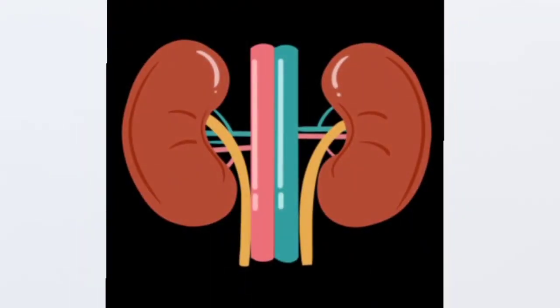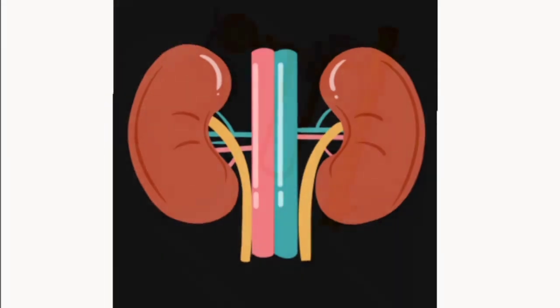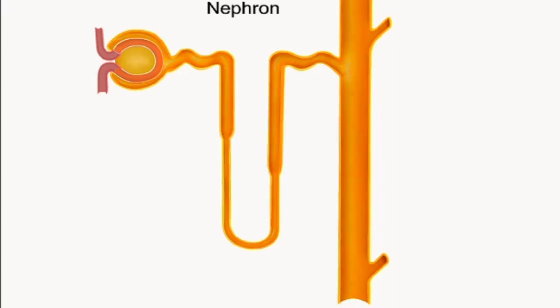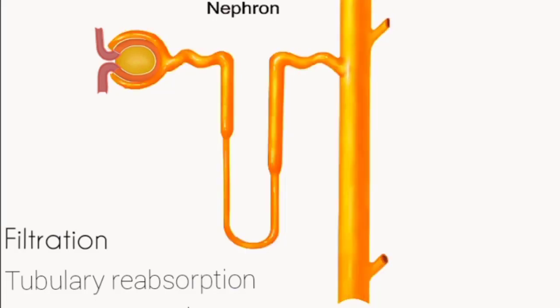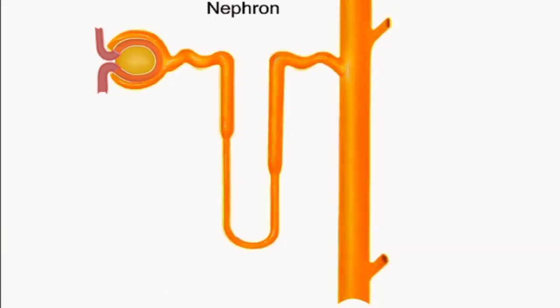Kidneys are bean-shaped organs that filter blood to regulate the level of waste, water and salt in body fluids. The nephron is the functional unit of the kidneys. It modifies the composition of the blood and rids the body of waste and toxins by producing urine. Body composition is altered by three primary mechanisms: filtration, tubular reabsorption and tubular secretion. We will examine each of these mechanisms in the context of the structure of the nephron.